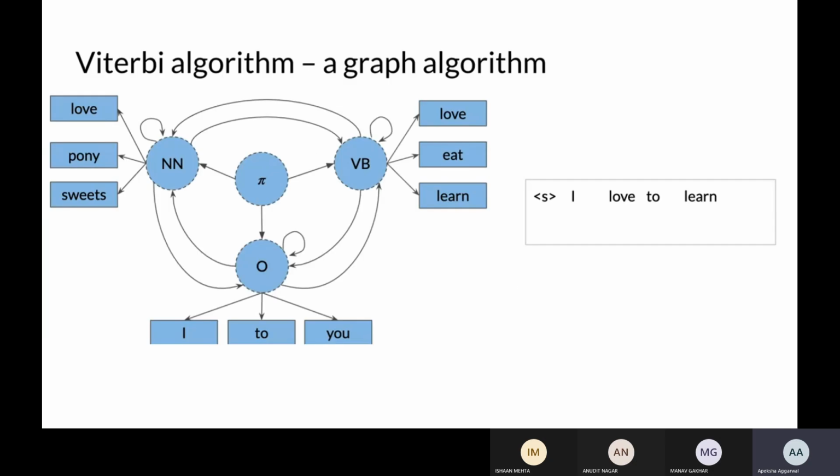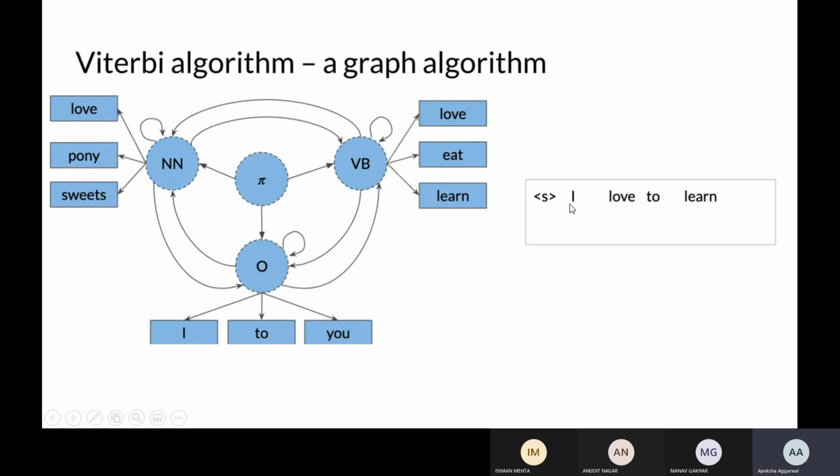Okay, so the Viterbi algorithm helps to do that. Initially you add an initial state pi, and you calculate the probability of moving from pi to your other states, like noun and noun phrase, verb phrase, and whatever else is there, which you have specified as O. Now your sentence was, yes, I love to learn.